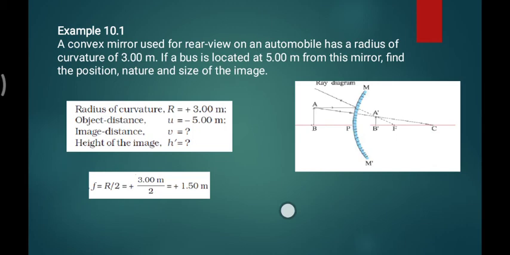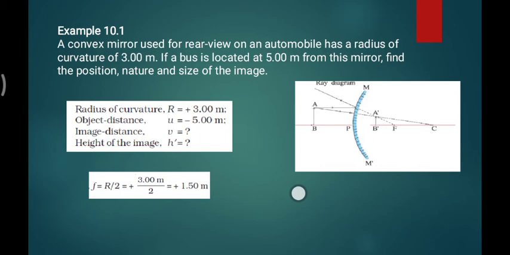As I said, objects are always put to the left of the mirror, and the left side of the mirror, or the left side of the pole, is always negative. So this distance, this is your object, object distance u is 5 meters, on the left side of the pole, so it's negative. Generally, 99% of the time, object distance is negative.